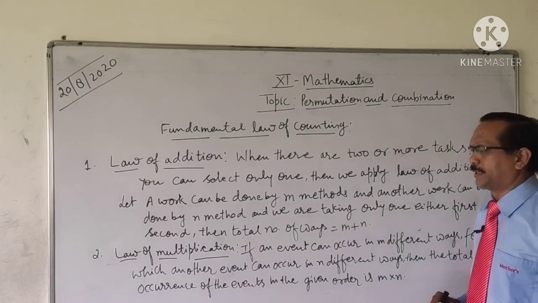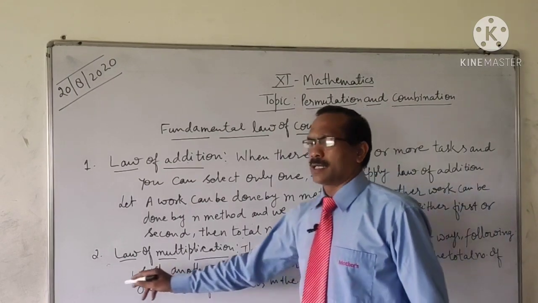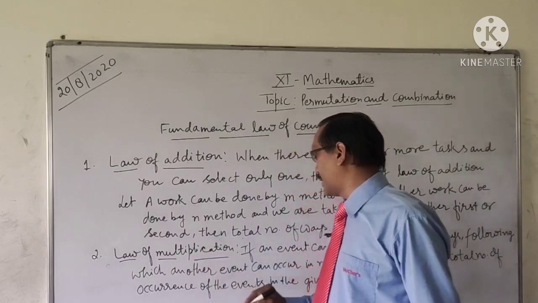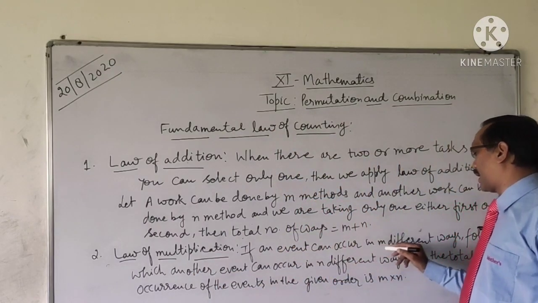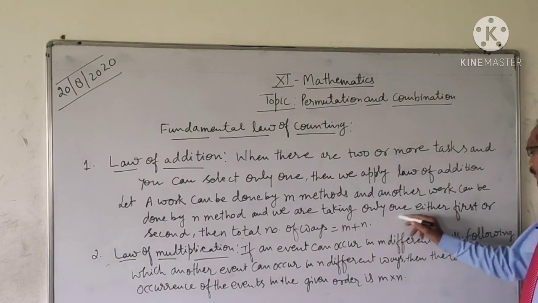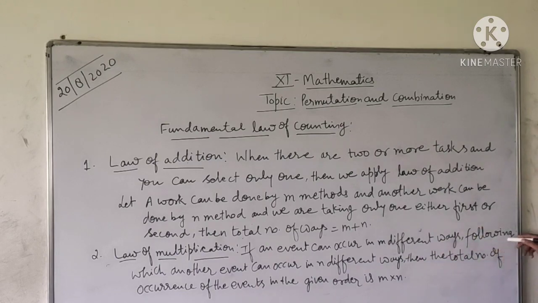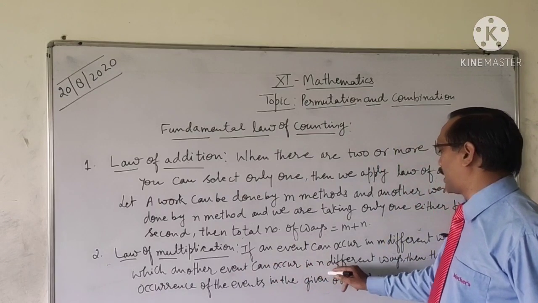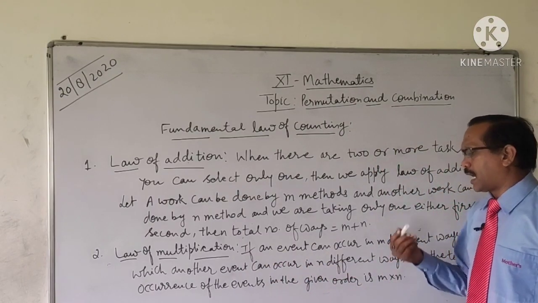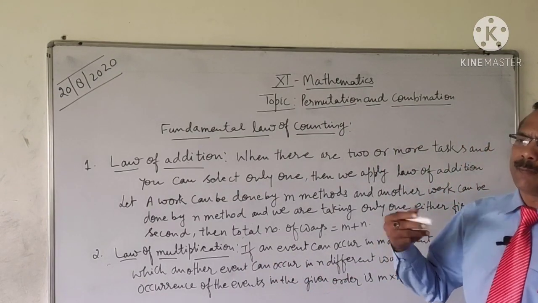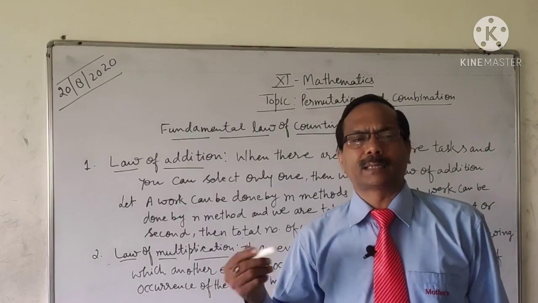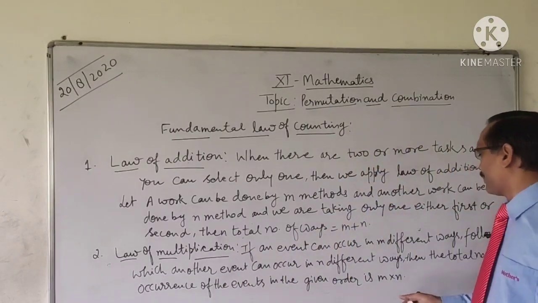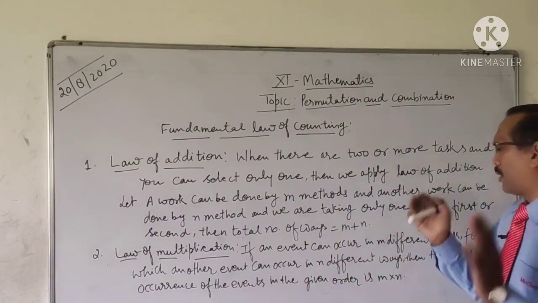In the second law, the law of multiplication, if an event can occur in M different ways and following which another event can occur in N different ways, there are two events, the first occurs in M ways and the second in N ways, and we are going to select all.